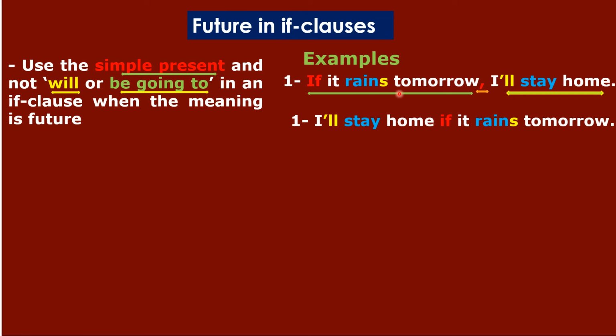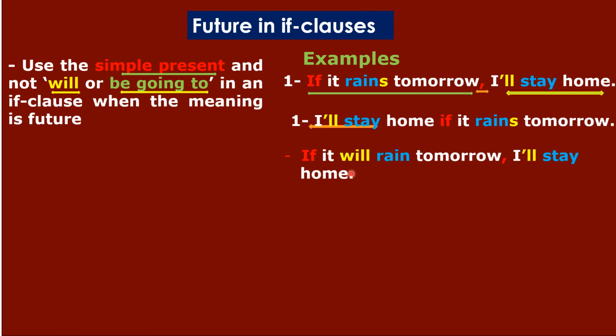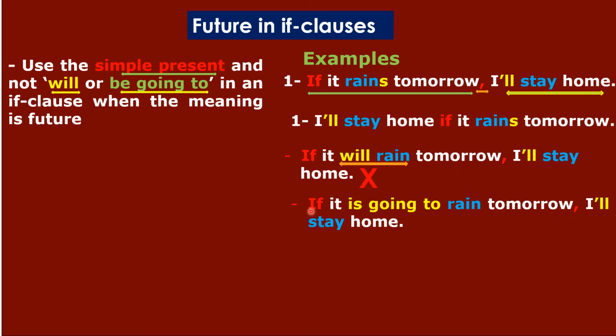Okay, let's go back to this rule, okay? If I say, for example, if it will rain tomorrow, I'll stay home. This is wrong. لو هنا بقى استعملت will بدل instead of the present simple بدل المضارع البسيط الجملة بتكون خطأ. Okay, so I cannot say if it will rain tomorrow I'll stay home. Also, I cannot say if it is going to rain tomorrow I'll stay home. وكمان ما أقدرش أقول if it is going to rain tomorrow I'll stay home. This is also wrong.